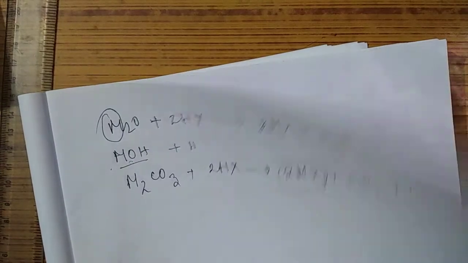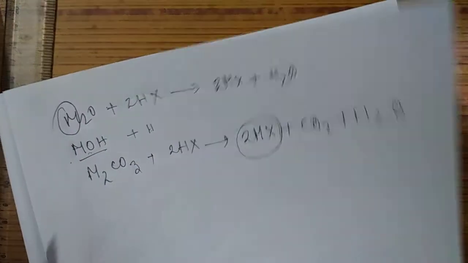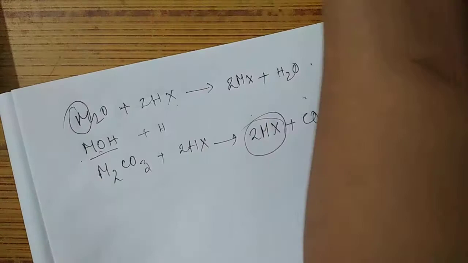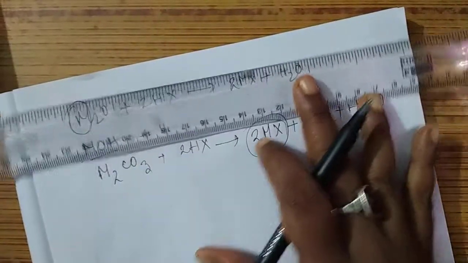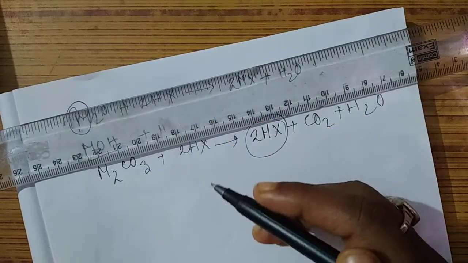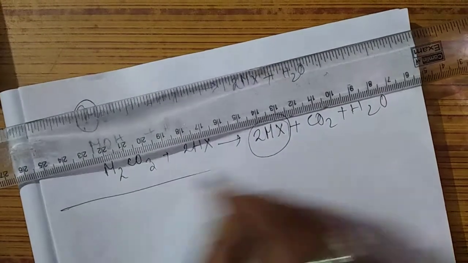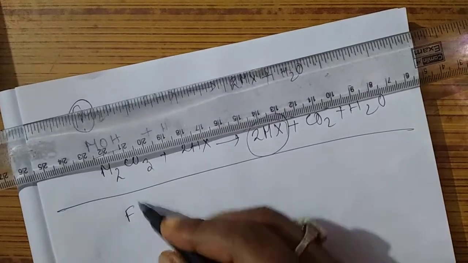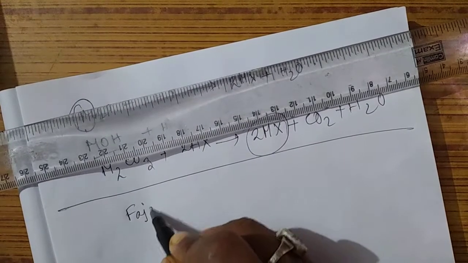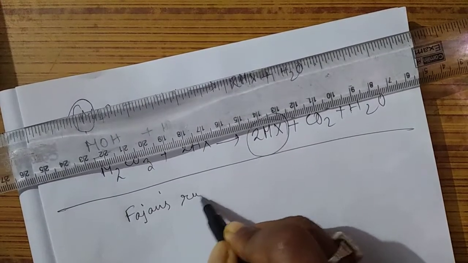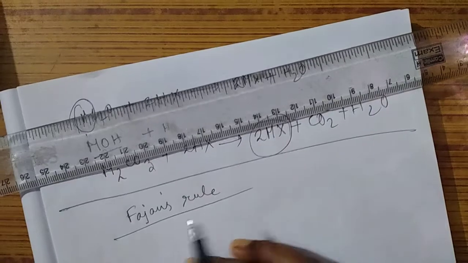Now we need to understand their halides properly. What are the main characteristics of the halide? We need to understand Fajan's rule to understand the characteristics of halides. What is this rule? Fajan's rules we divide into 4 parts.